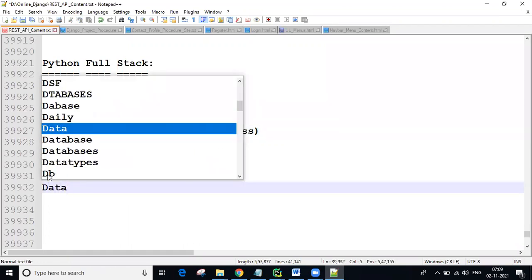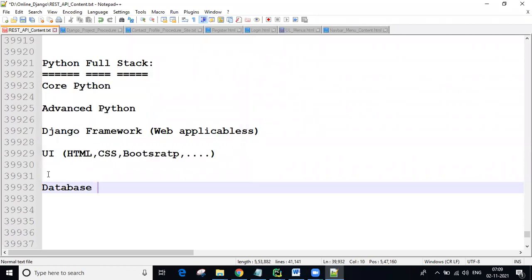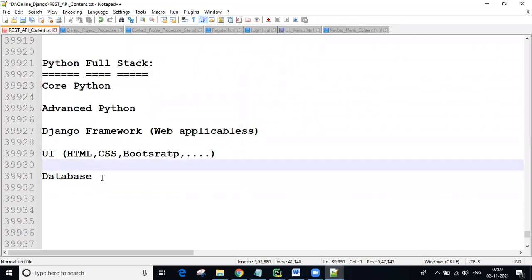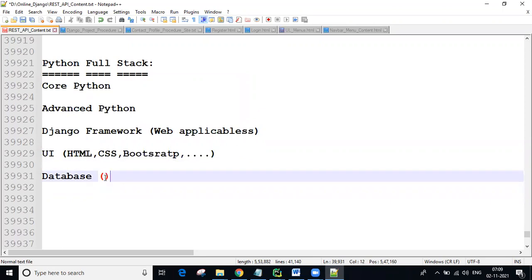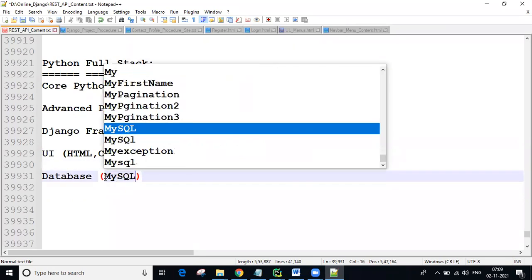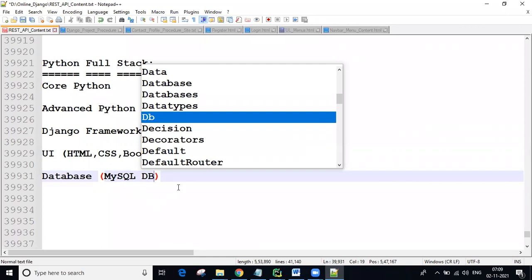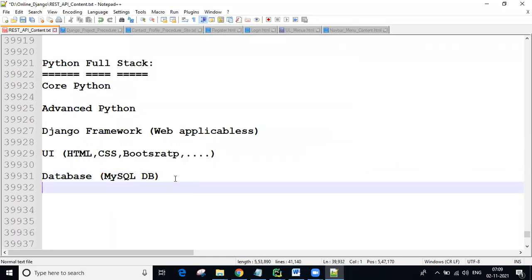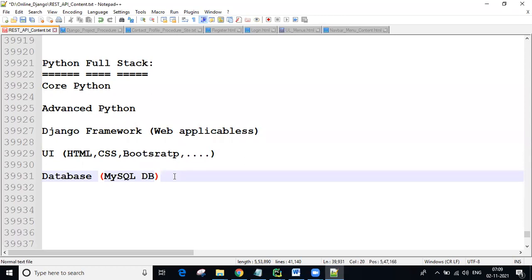So database knowledge is also required. Here, majorly we are going to be discussing the MySQL DB, and sometimes I will explain about MongoDB also. So the database is not a matter, guys. If you know how to connect from Python to any one database, the remaining databases we connect in almost the same way. There are only small changes. You will understand easily. Don't worry.